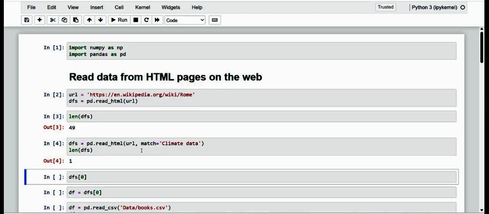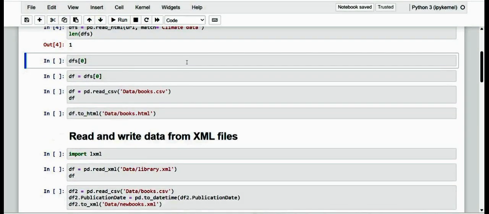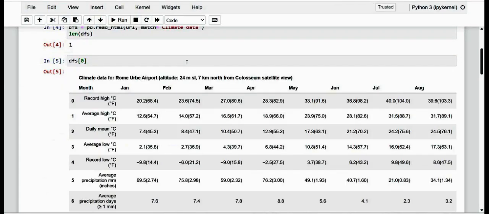We must consider that even if we have only one data frame, the value returned by the read_html function is always a list of data frames. So to access the first item, you will need to specify the index. Here we specify the index and let me execute it.